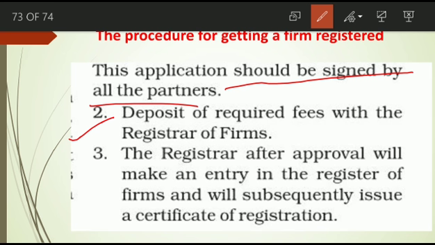The second step is deposit of the required fees with the registrar of the firm, the registration fee they have to submit. The third step is that the registrar, after approval, makes an entry in the register of the firm and issues the certificate of registration. After verifying the application and documents, who will issue this certificate? The registrar. The name of the certificate is the certificate of registration, issued by the registrar of the firm.